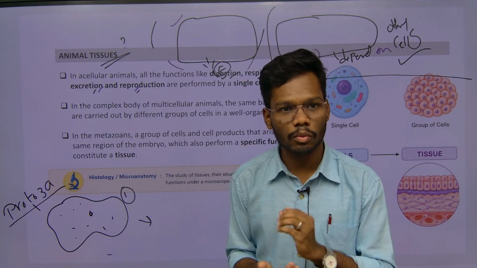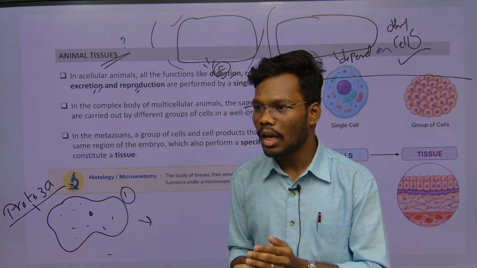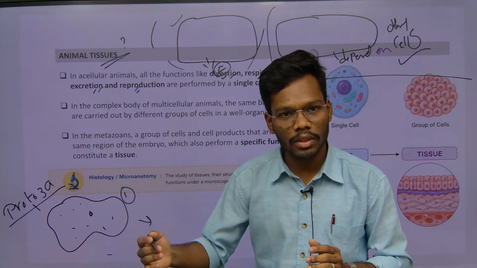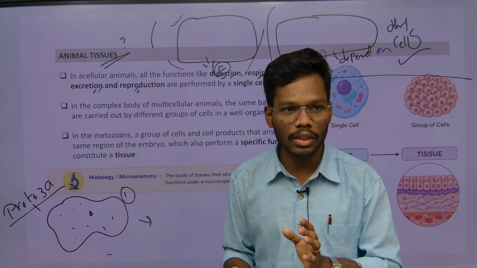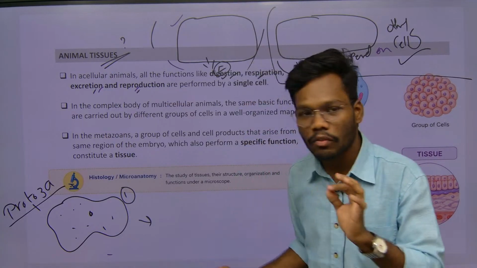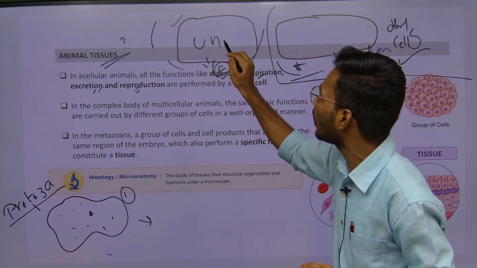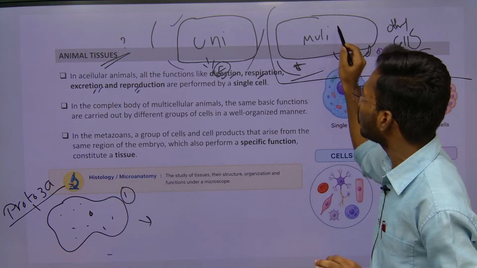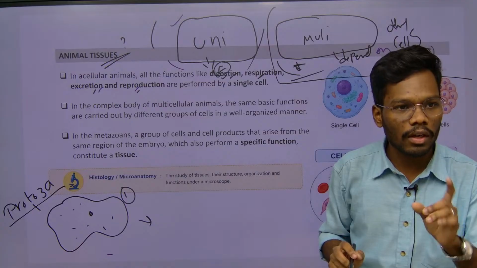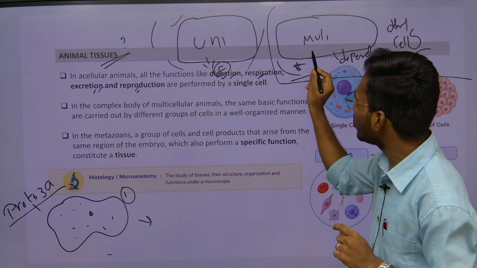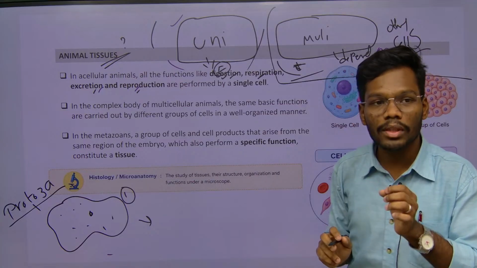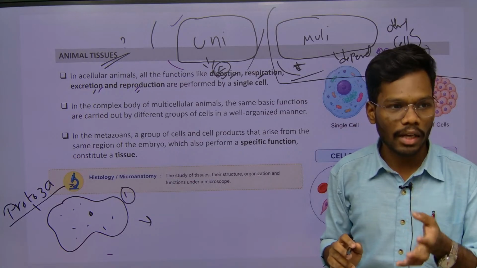In neural cells, we have microglial cells, Schwann cells, and oligodendrocytes. So these are the different kinds of cells which have to interact with each other to perform one particular function. The difference between unicellular and multicellular is that unicellular organisms can perform all their functions with only one cell, whereas multicellular animals perform their functions by interacting with different kinds of cells.